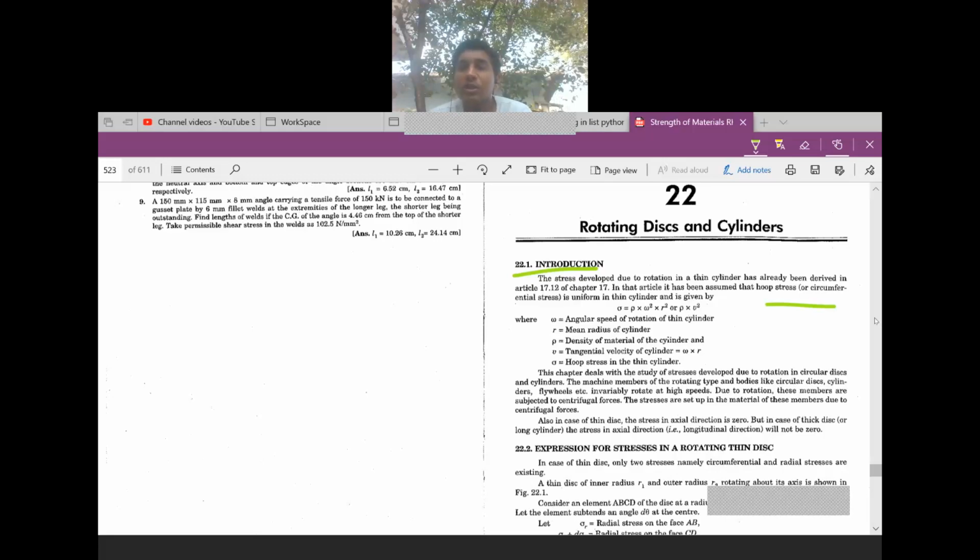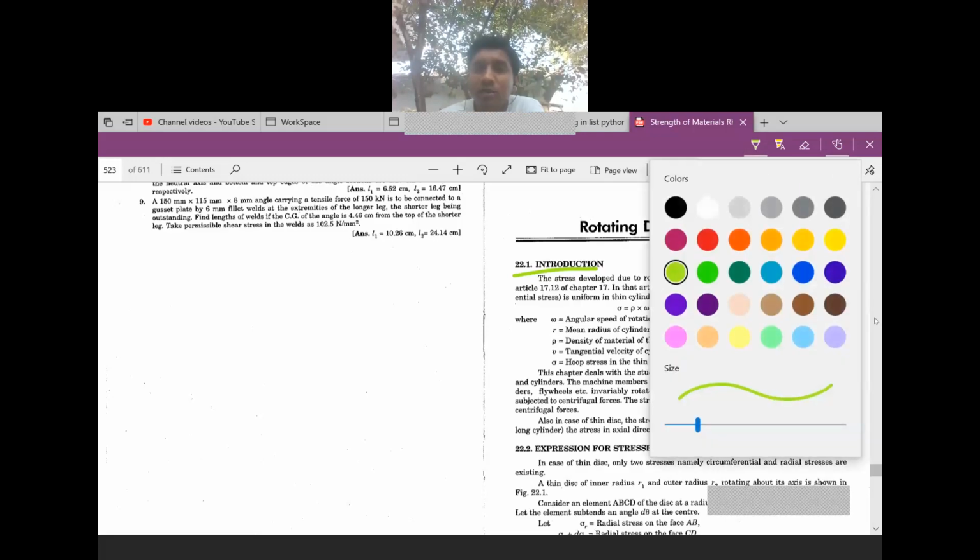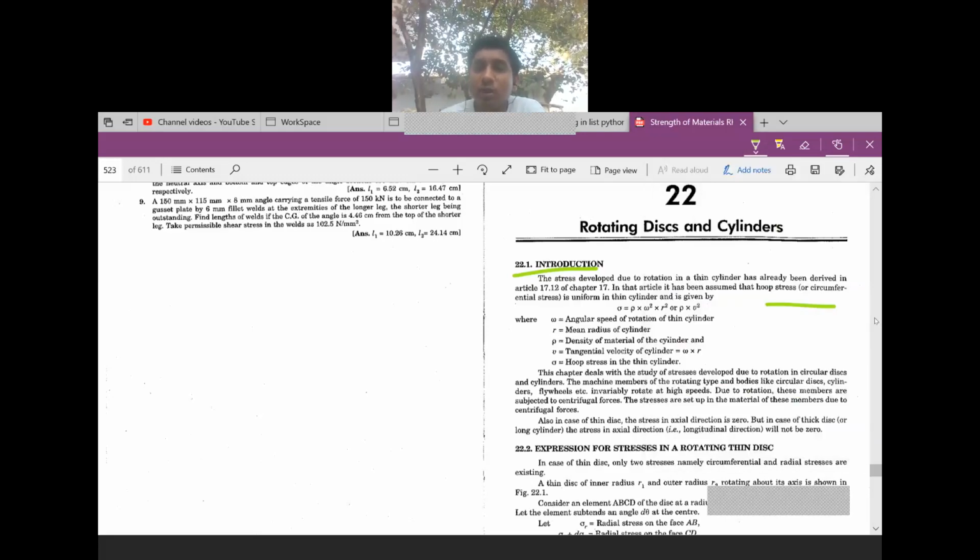You can write it as v is equal to r omega. You know that linear velocity is equal to angular velocity into radius. You have this formula already. You have studied this formula in engineering mechanics. Yes, the formula is sigma stress is equal to rho omega square r square. You can write it as rho v square, where omega is the angular speed of rotation of a thin cylinder, r is the mean radius of the cylinder, rho is the density of the material of the cylinder. Rho is nothing but a density, and v is nothing but tangential velocity. Sigma is nothing but the hoop stress in the thin cylinder.